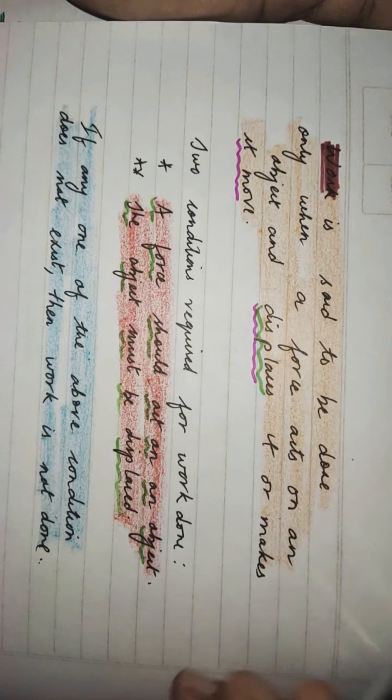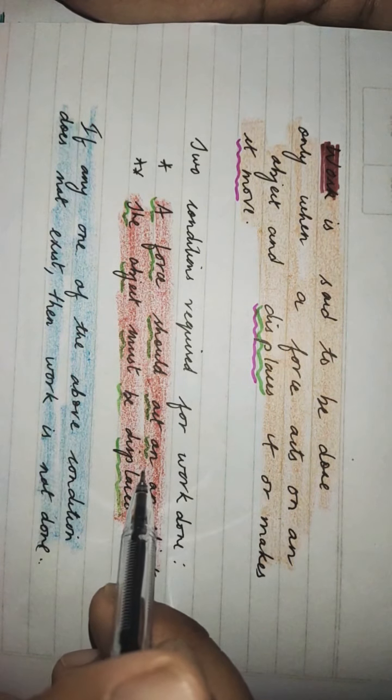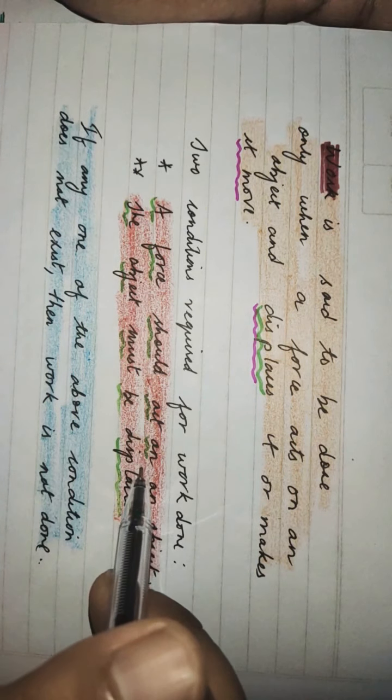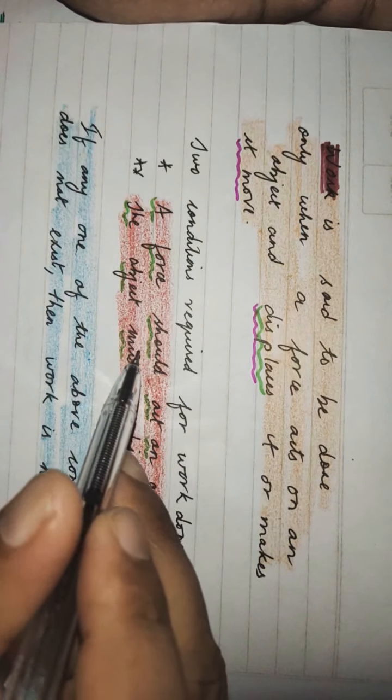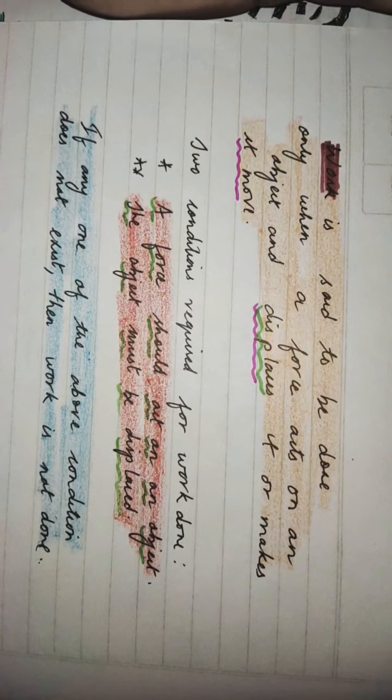And the conditions required for work to be done: a force should act on an object and it must be displaced, that is, a movement has to be there. If any one of the conditions does not exist, work is not said to be done.